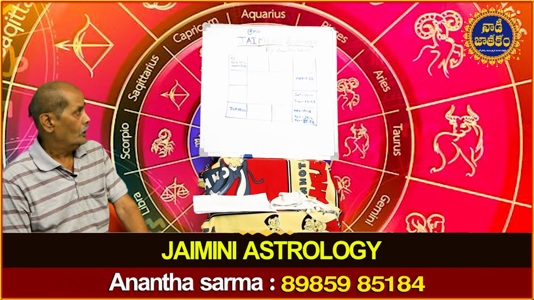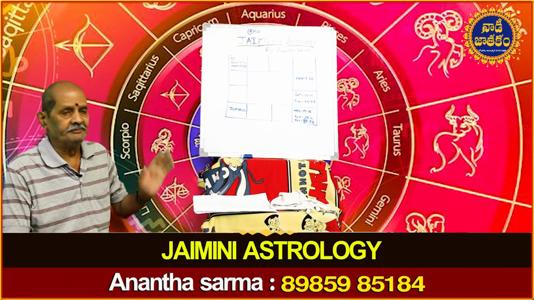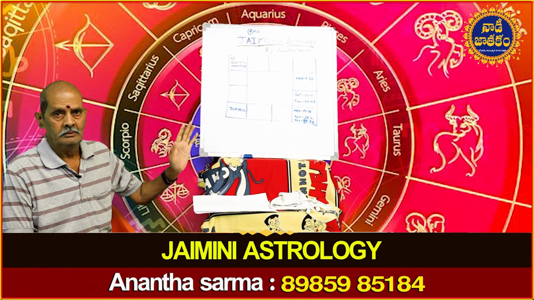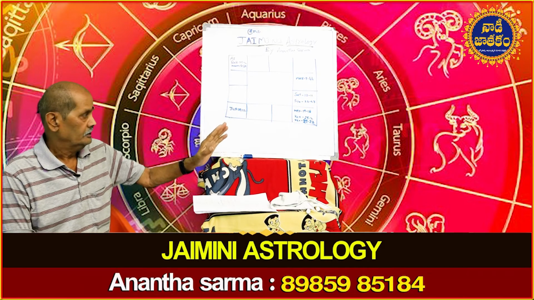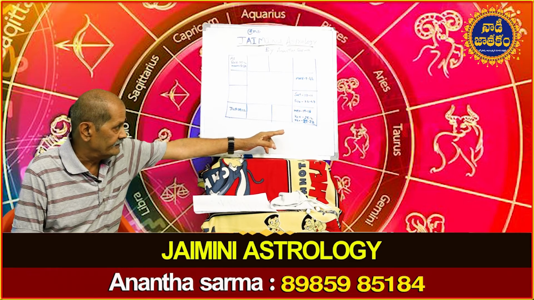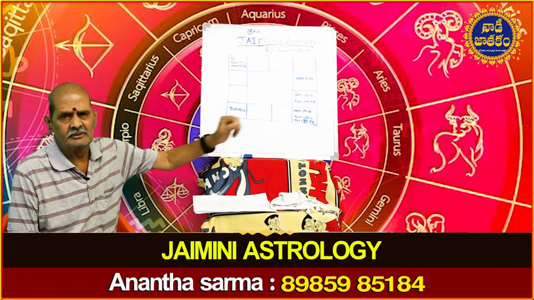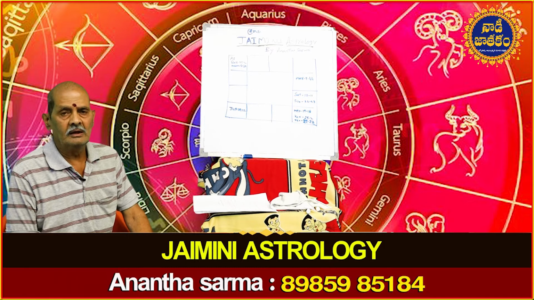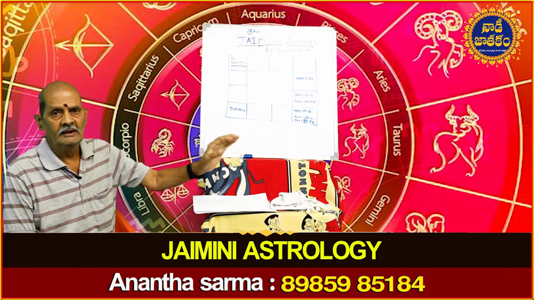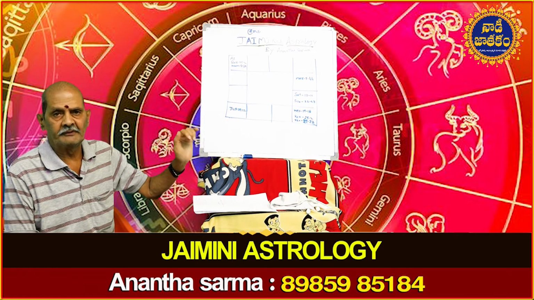Now the planet with the highest longitude, including degrees and minutes, is Venus. Venus is on 29 degrees and 37 minutes. So he is called Atma Karaka. Atma Karaka is Venus. He is called AK in an abbreviated form.